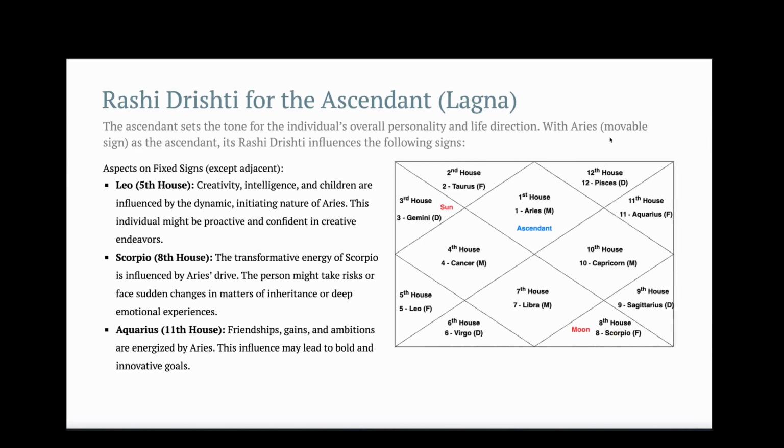Now let's look at the Rashi Drishti for the ascendant. The ascendant denotes the individual's overall personality and life direction. In this chart, the ascendant is the Aries sign, and Aries aspects Leo, Scorpio and Aquarius. So the Rashi aspect for Aries will be Leo, that is the 5th house, Scorpio, that is the 8th house, and Aquarius, that is the 11th house.